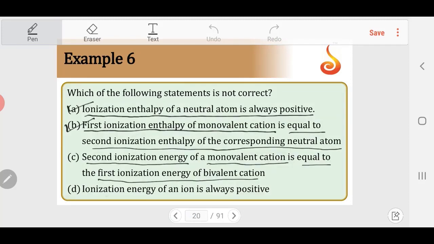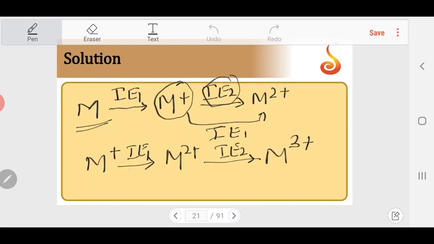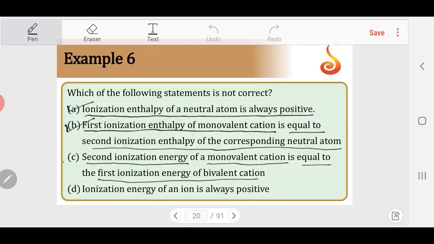What they're asking for is the second IE of the monovalent cation, that is IE1 of M plus, IE2 of M2 plus. If I take M2 plus, it is going to be IE1. So IE1 of the divalent cation is the same as IE2 for the monovalent cation. So even that statement is right.